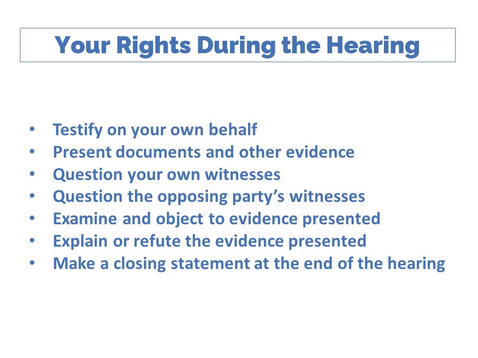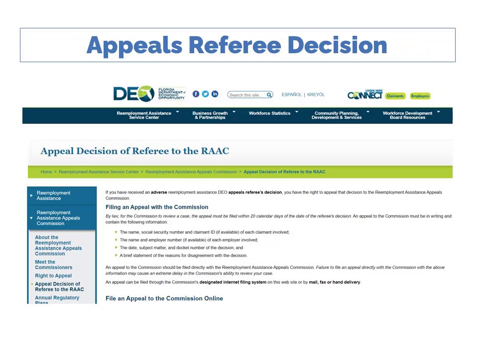During the hearing, you have the right to testify on your own behalf, present documents and other evidence, question witnesses, examine and object to evidence presented, explain or refute the evidence presented, and make a closing statement at the end of the hearing. If you disagree with the decision, you can request review by the Reemployment Assistance Appeals Commission. The Commission will not hold another hearing. Its decision will be based on the testimony and other evidence presented to the referee and how the referee used that evidence to reach a decision.